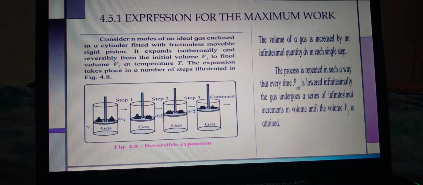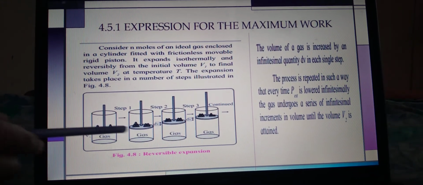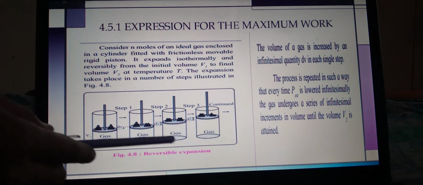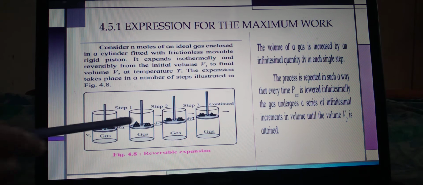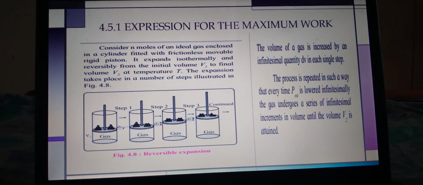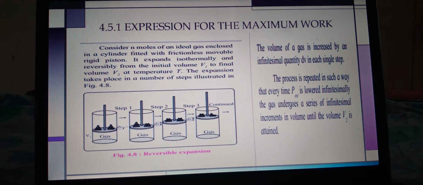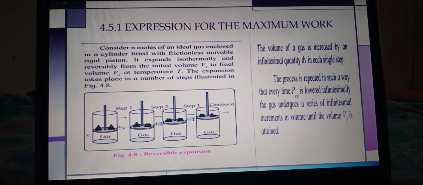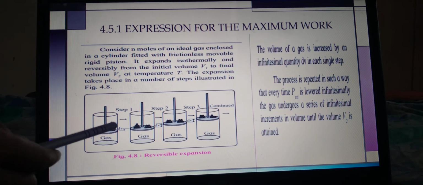It is expanded isothermally and reversibly from the initial volume V1, with a small difference dV, and then again another difference dV, that is the distance between them, which is shown also. Hence the isothermal and reversible expansion goes from the initial volume to the final volume V2 at temperature T. The expansion takes place in a uniform, infinitesimally small number of steps, and the volume of the gas is increased by an infinitesimal quantity dV in each single step.